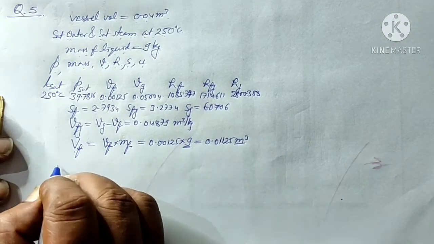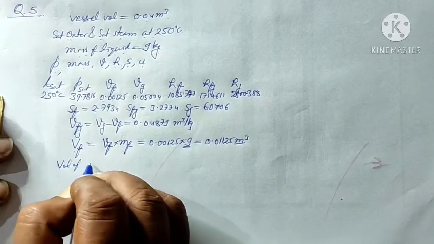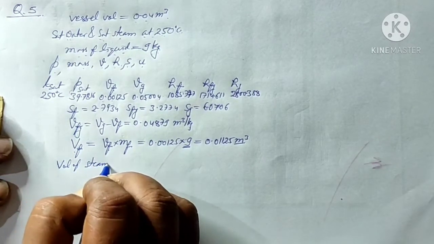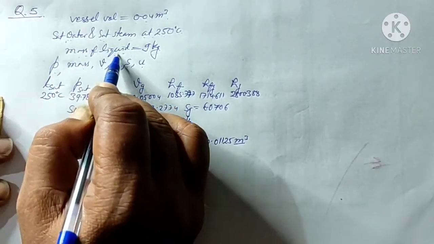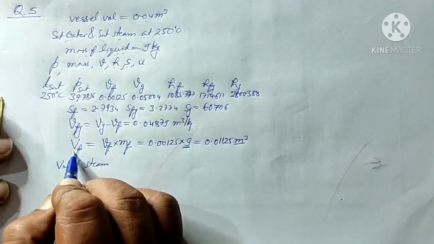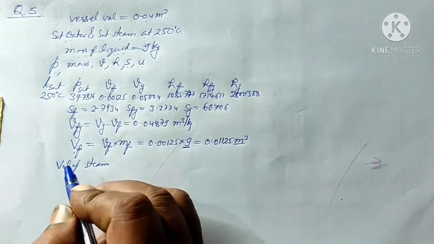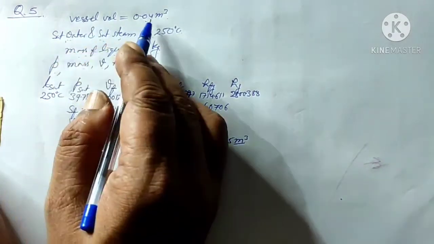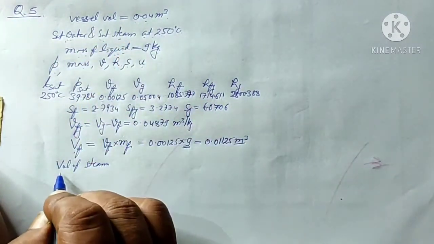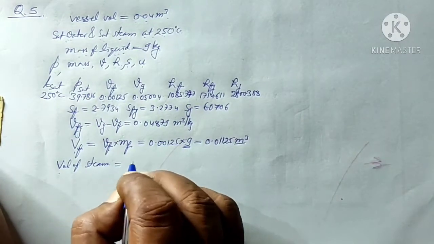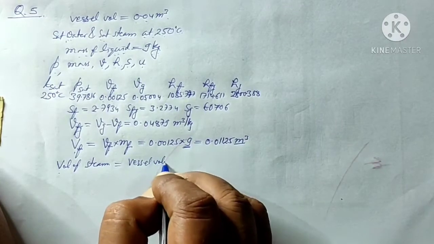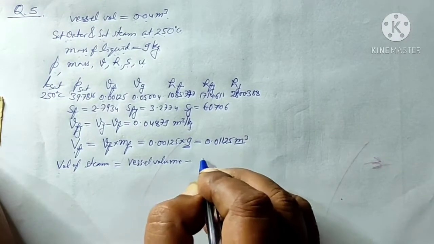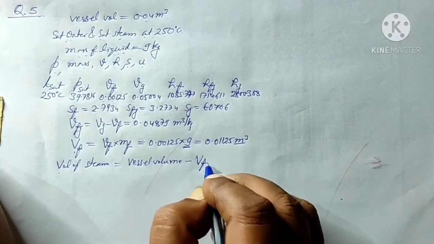Now we can find the volume of the steam, because the vessel contains water plus steam. We know the volume of the water, so to find the volume of steam we take the total vessel volume minus the volume of the liquid.